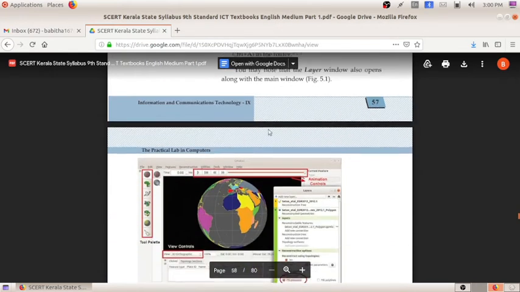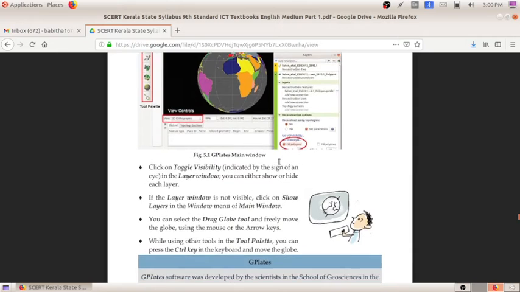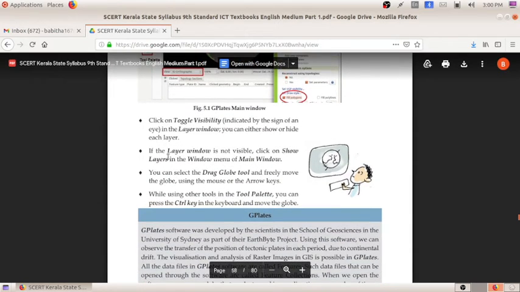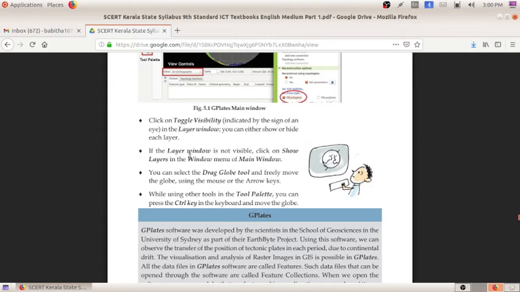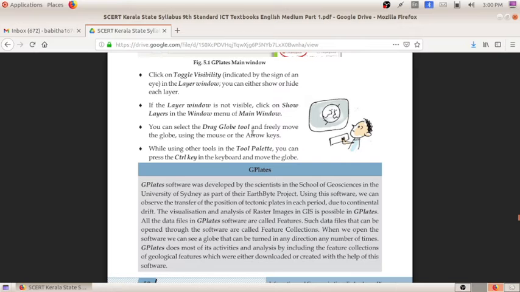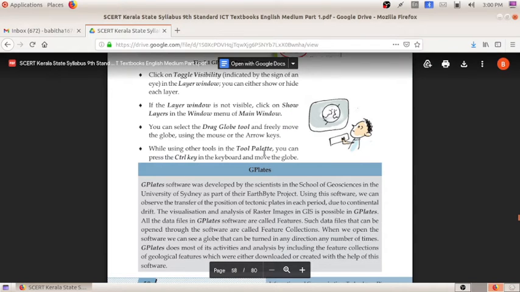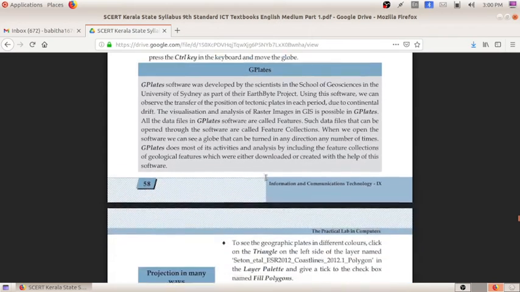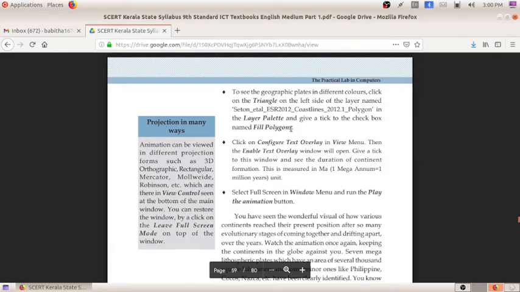So this is the first step. Click on toggle visibility. You can either show or hide each layer. If the layer window is not visible, click on show layers in the window menu. That also we have done. For drag globe, we can drag the globe by using the arrow keys. If another tool got selected, we can hold the control key in the keyboard and move the globe.